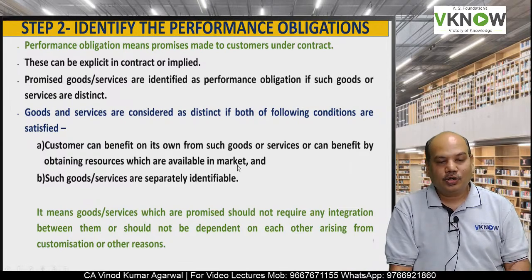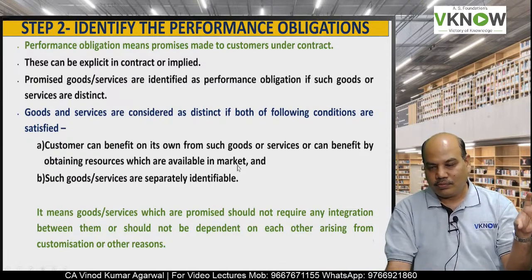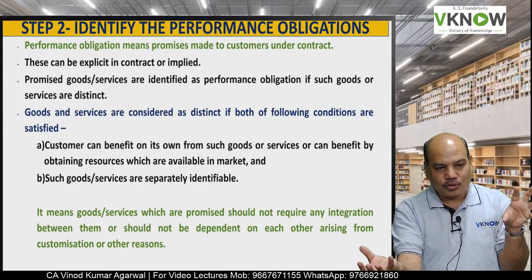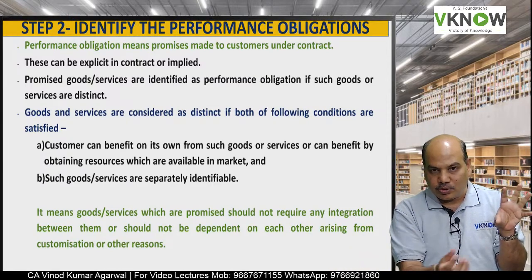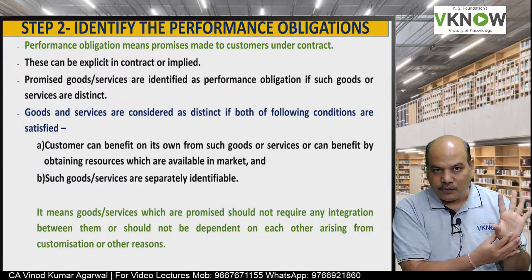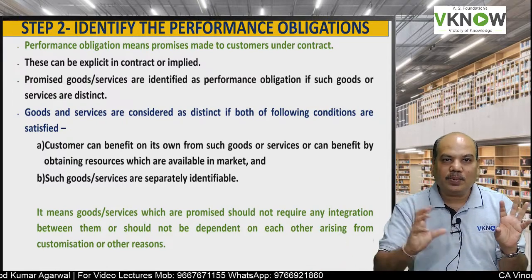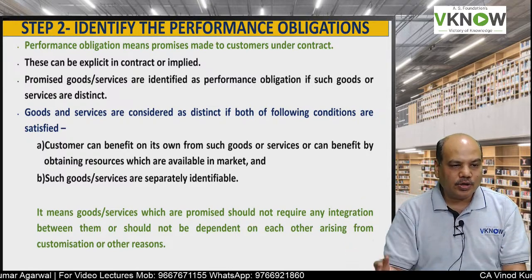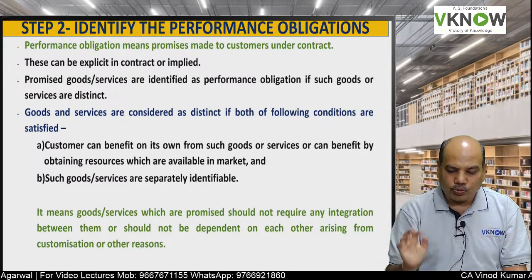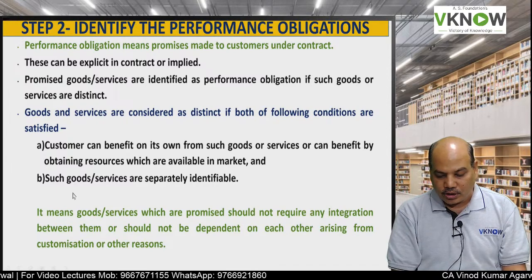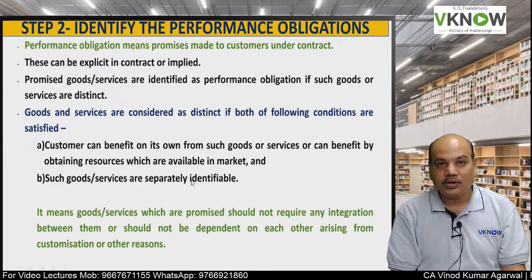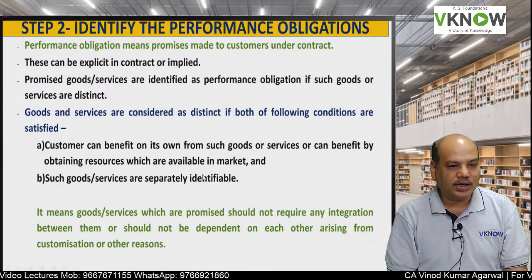That means the customer can independently benefit from such goods and services, or can benefit by obtaining resources which are available in the market. So a computer is sold and a printer is also sold. So there are two performance obligations because the customer can benefit from the computer, and if he wants he can easily buy a printer from the market. So in this case we will call there are two performance obligations, and such goods and services are separately identifiable.